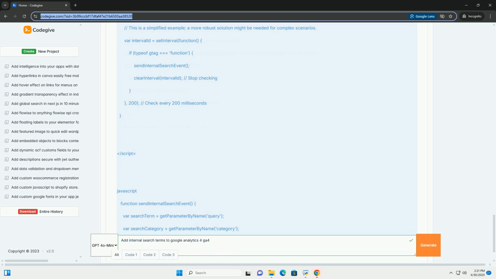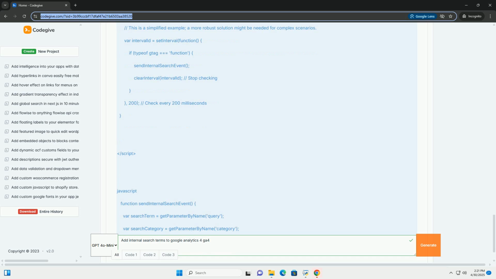Why you need custom implementation. While enhanced measurement is a good starting point, a custom implementation gives you significantly more control and flexibility. Handle complex search parameters: if your search functionality uses unconventional query parameters or complex URL structures, enhanced measurement might not capture the data correctly.